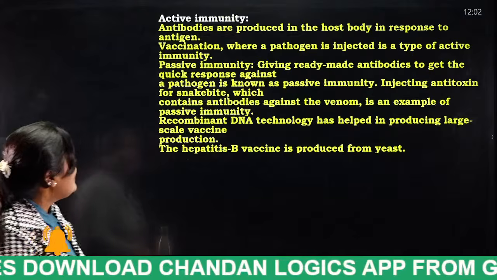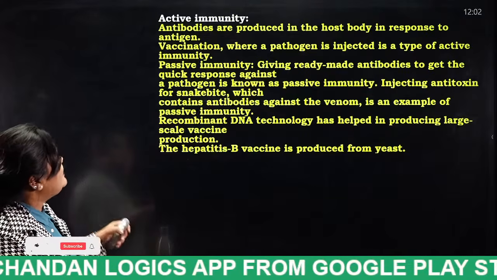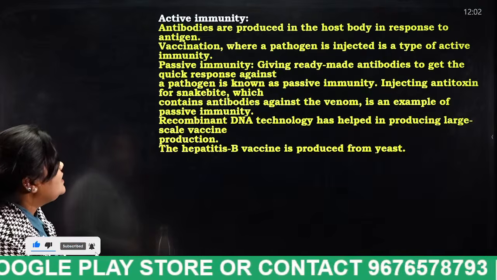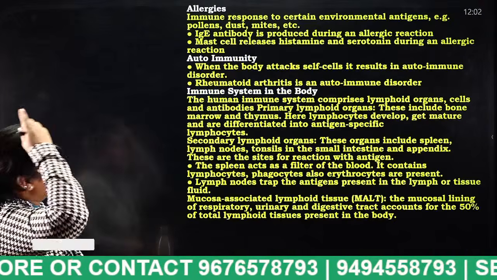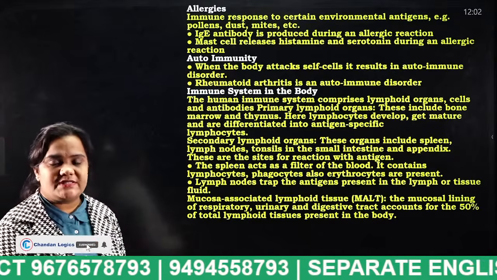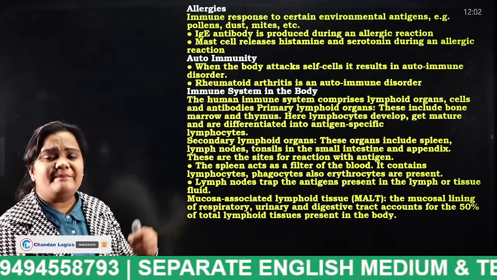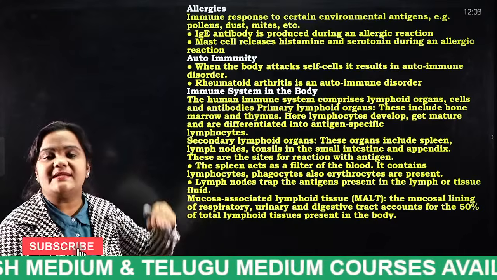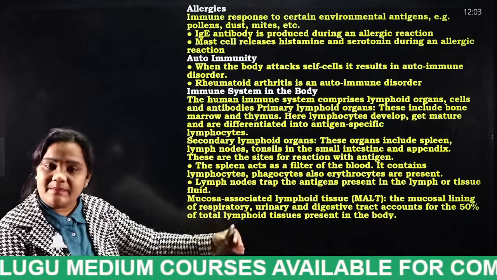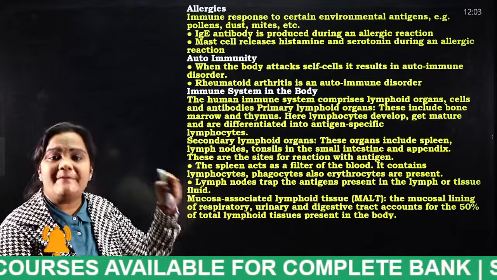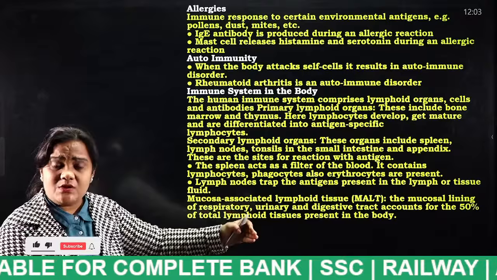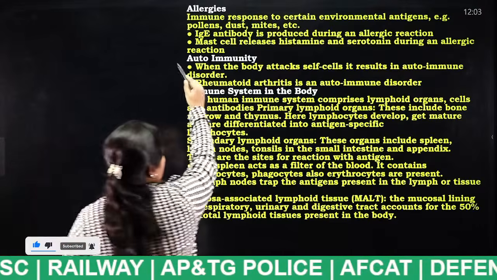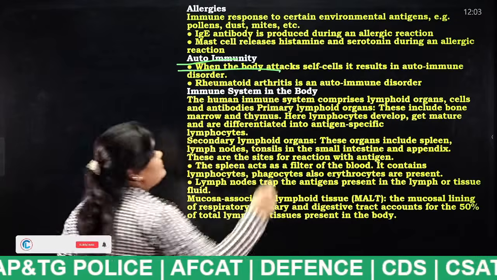Next, active immunity. Antibodies are produced in the host body in response to antigen. Next, allergies. What do you mean by allergic, students? A person is sensitive to some foreign substances, either dust, or mites, or insects. So that type of situation is known as what, students? Allergies.